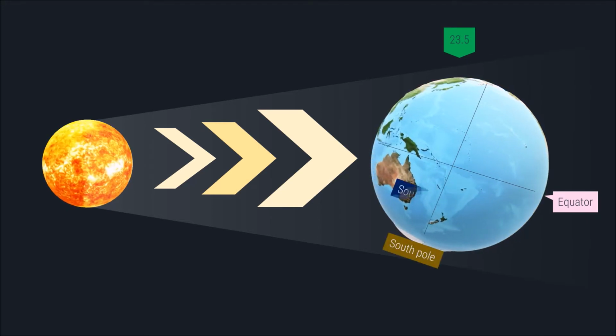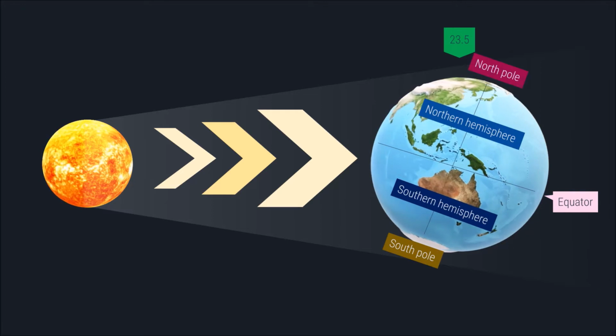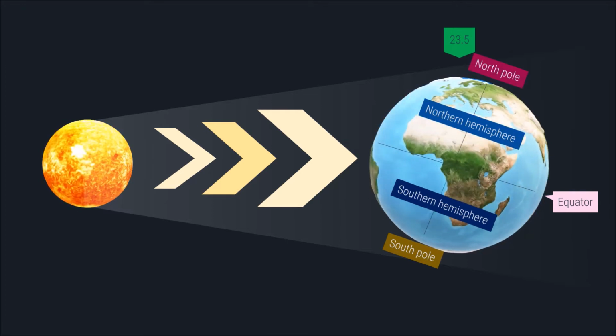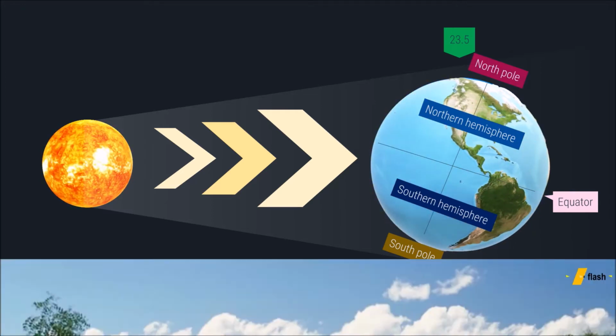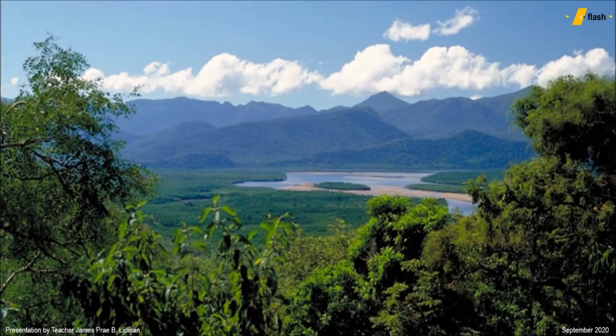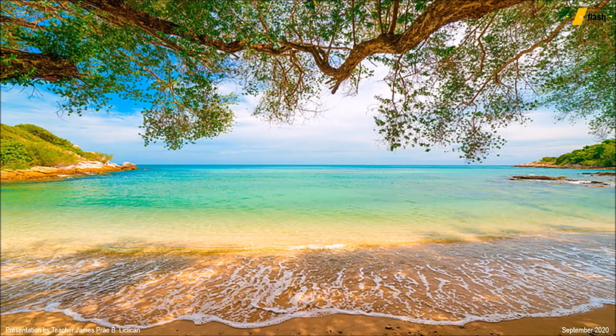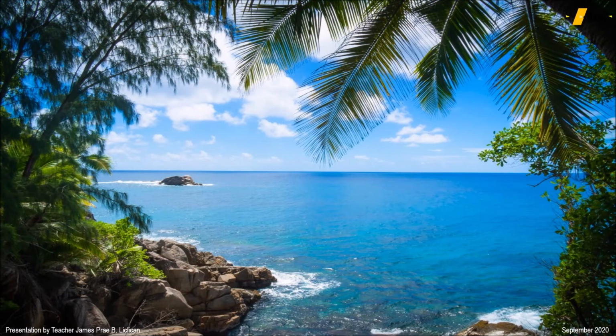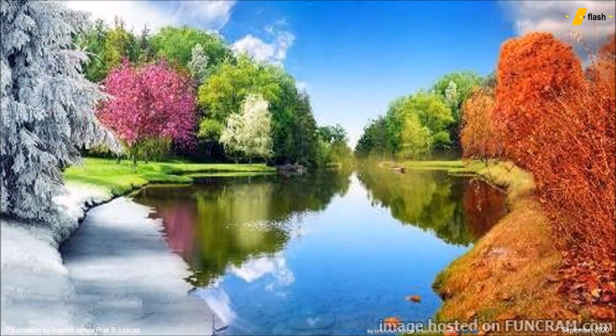Areas located near the equator experience warm tropical climate. Parang sa atin dito sa Pilipinas, meron tayong wet and dry seasons. While areas located in the Tropic of Cancer or above the equator and the Tropic of Capricorn, which is located below the equator, experience 4 seasons: summer, fall, winter, and spring.